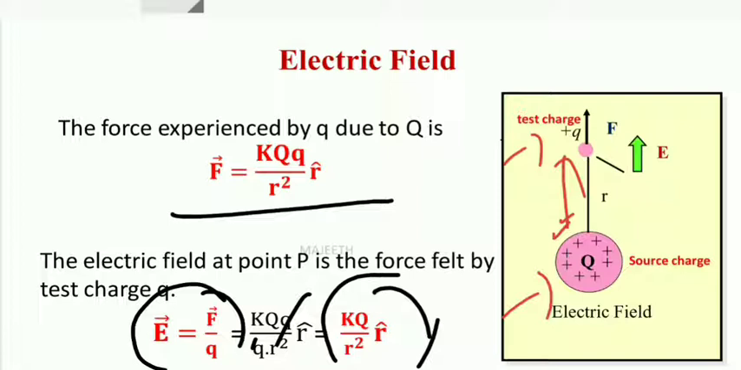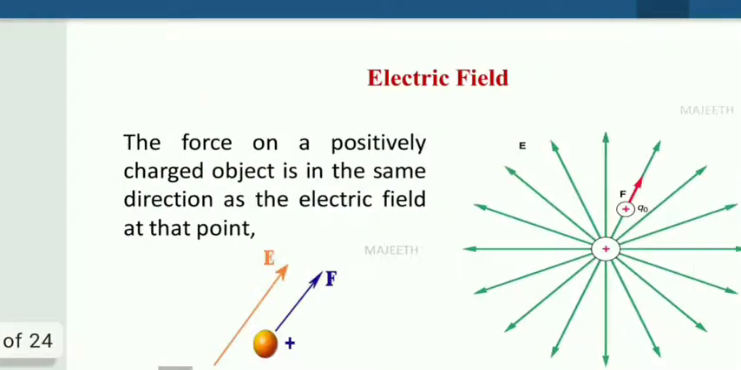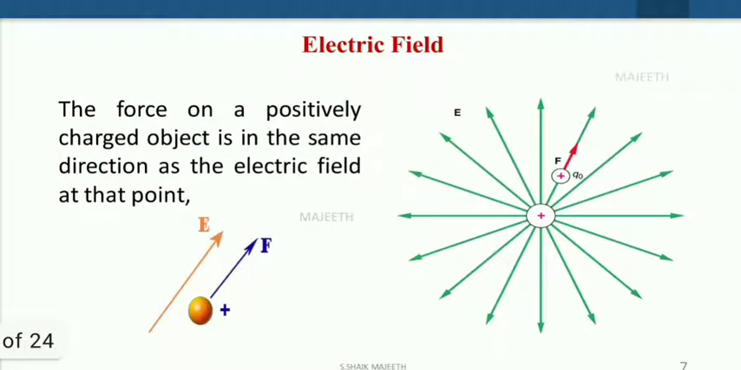E is used to denote electric field. Why is it a vector? Because E is force by charge. F is a vector. So any vector divided by q, a scalar, is also a vector. So E is also a vector. So electric field is also a vector. So E is equal to KQ by r square r cap. Clear? So now we have to understand one thing.